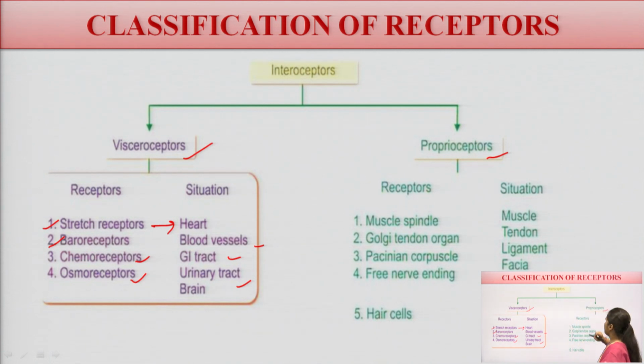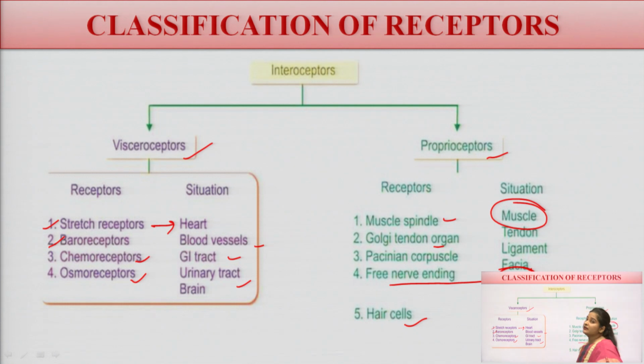Now then proprioceptors. These receptors are present other than the visual organs, just like muscle spindle fibers, which are situated in the muscles, Golgi tendon organs, ligaments, Pacinian corpuscles, fascia, joints, free nerve endings in the joints, and hair cells in the vestibular apparatus. So this is the classification of the interoreceptors.